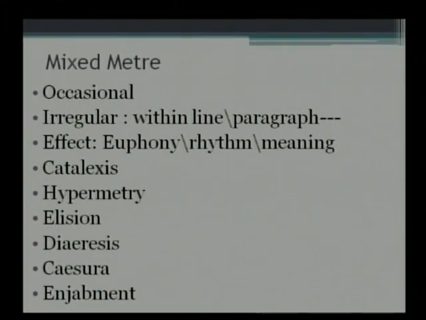And you find that in mixed meter, you could have what is called catalexis. My dear students, these are very, very specific, specialized terms, but you need to understand. When you read a poem and you suddenly find that there is an I and there is no N, or there is an I and there's no T and there's just an apostrophe on the top. Why does the poet do it? Namita, the poet does it because he doesn't want to break the rhythm of the, and as you just mentioned, you and me.